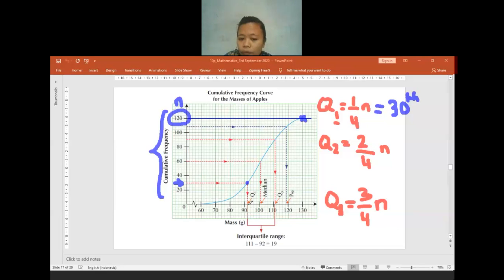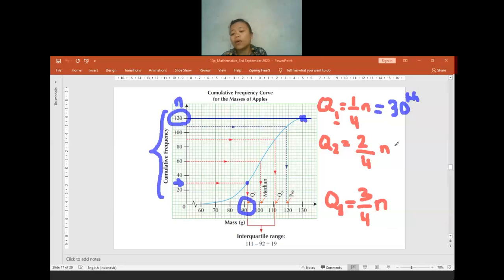For the vertical line, you can find the value of the mass here. The mass here will be 92. So we have Q1 is equal to 92. Is there anyone who is confused? Let me know if any one of you has confusion.